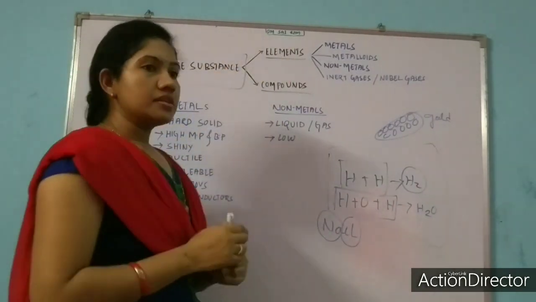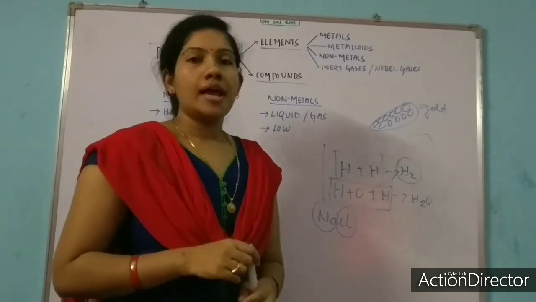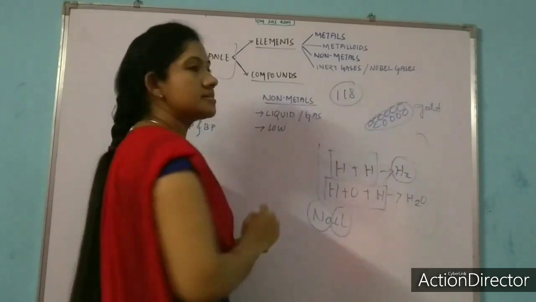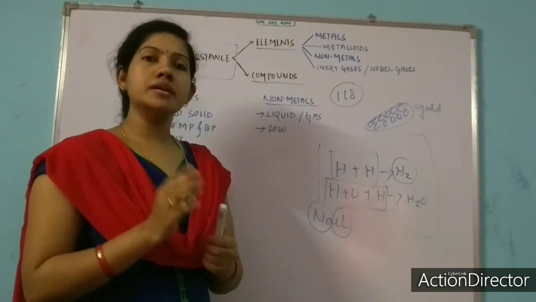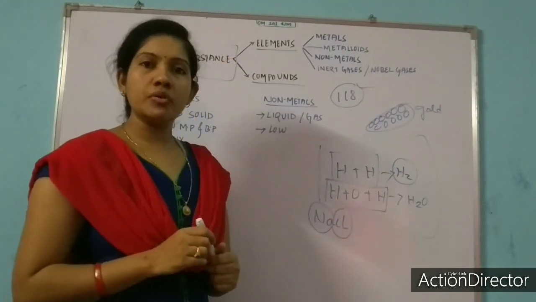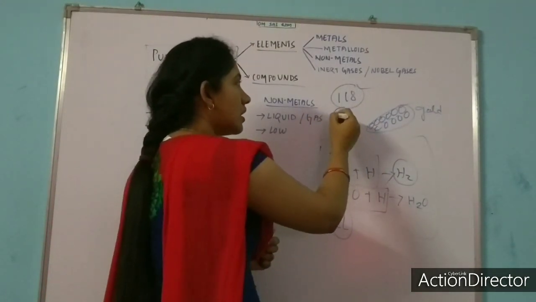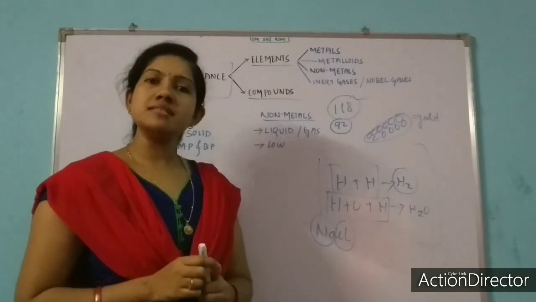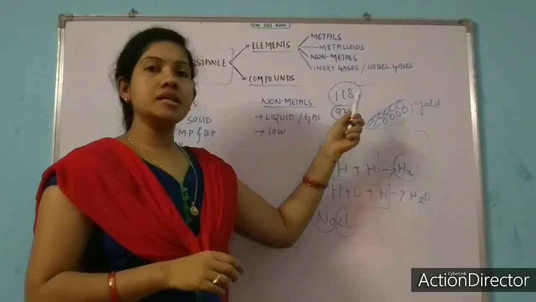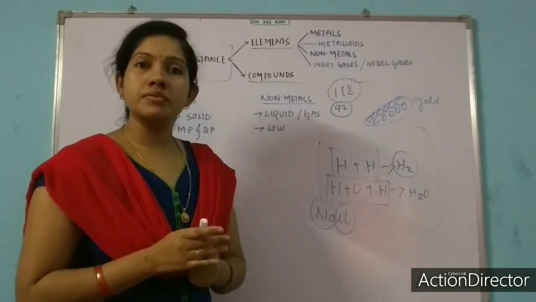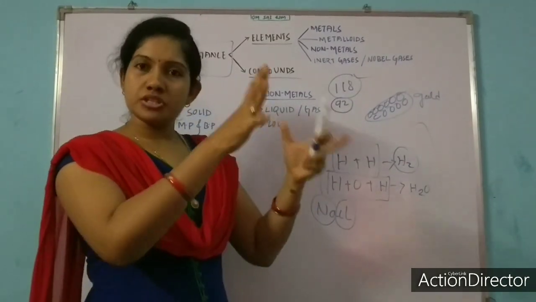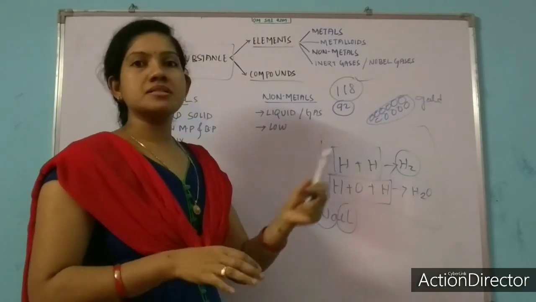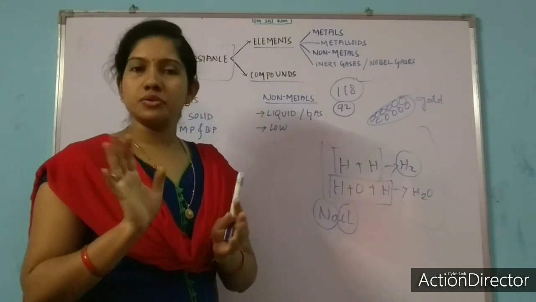As I said, elements are made of one kind of atoms, and there are about 118 elements discovered till now, of which 92 already exist in nature, and the rest have been discovered by scientists. Remember this: till now 118 elements have been identified or discovered, of which 92 exist in nature and the rest have been discovered in laboratories. These elements are placed in the periodic table, which we will discuss in our next video.